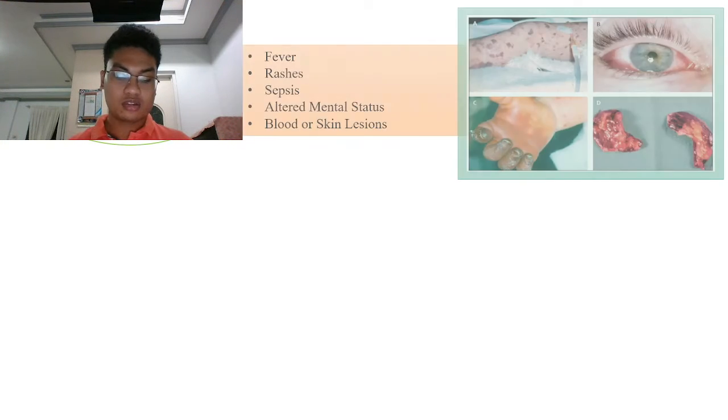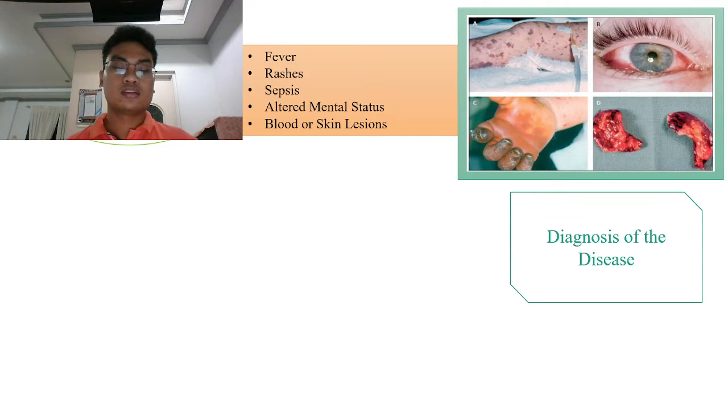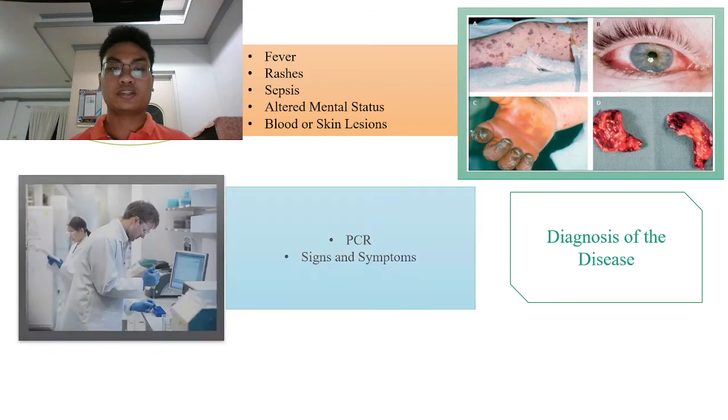Neisseria meningitidis can infect a person through their nose and throat, like a normal bacterium. It can infect a person fast without proper care. The signs and symptoms that can appear in an infected person are fever, rashes, altered mental status, and skin lesions. The worst case scenarios are sepsis and meningitis, where the bacteria will enter the brain. The bacteria can be diagnosed through the appearance of the signs and symptoms or a saliva test called PCR.